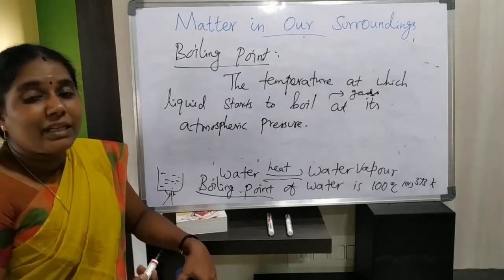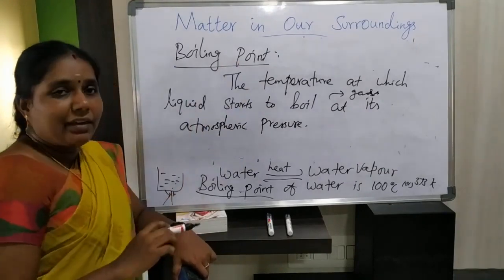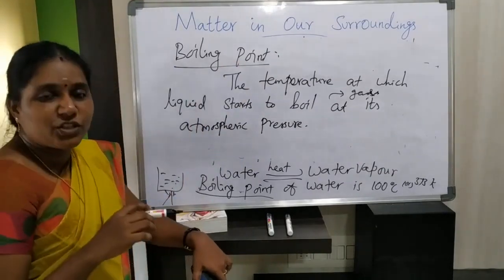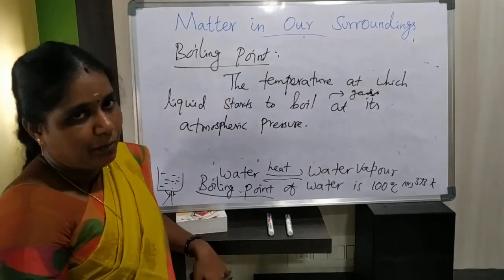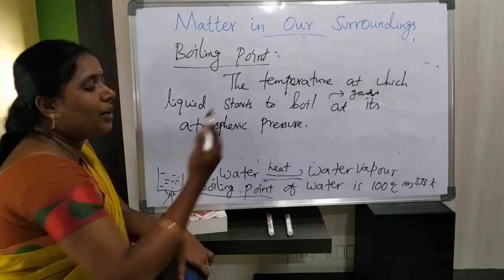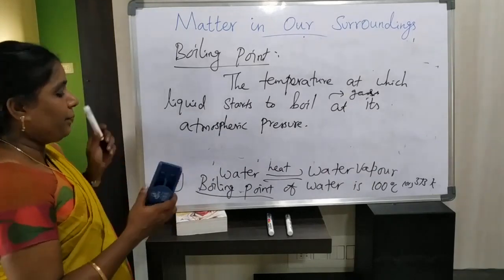Is it right? The boiling point of water is 100 degrees Celsius or 373 Kelvin.